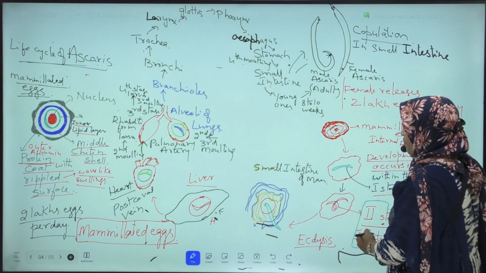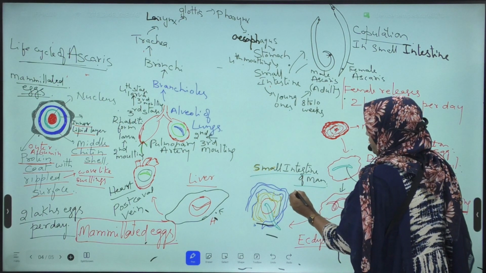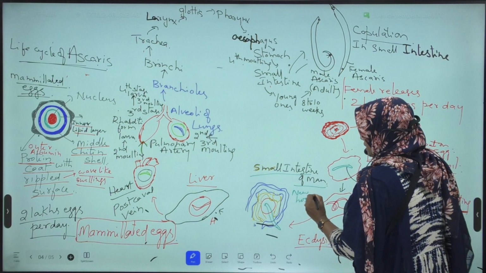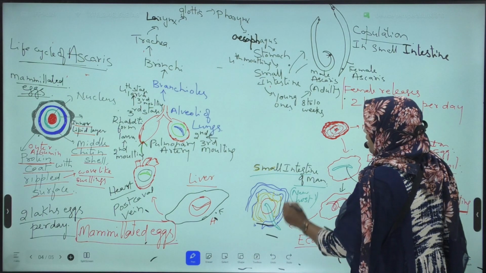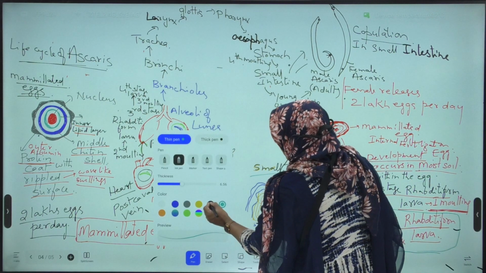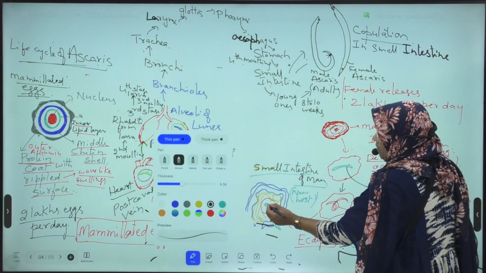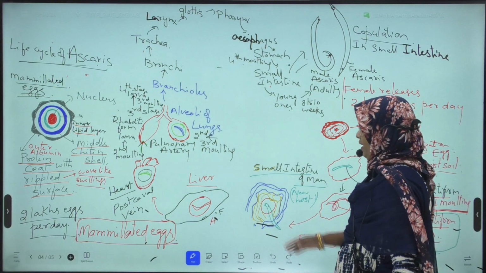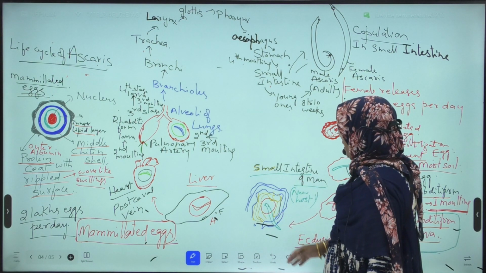Now this rhabditiform larva enters into the small intestine of man, that is the new host. This blue colored one is the rhabditiform larva. When this rhabditiform larva enters into the small intestine of the new host, that is man, what happens?